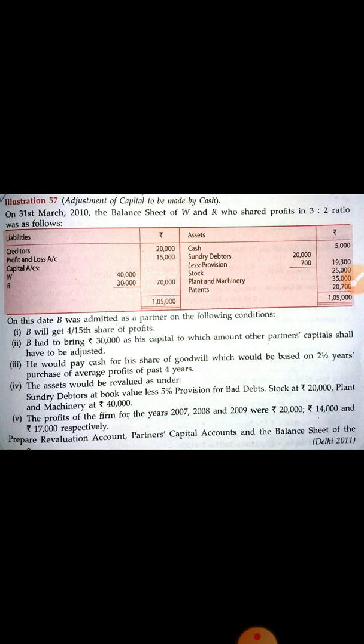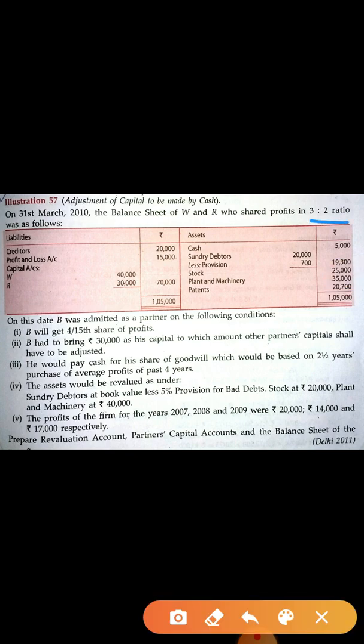Okay, so let's see another question. On 31st March 2010, the balance sheet of W and R, who shared profit in the ratio 3:2. W and R are partners and the ratio is given 3:2. Liability and asset sides are given.